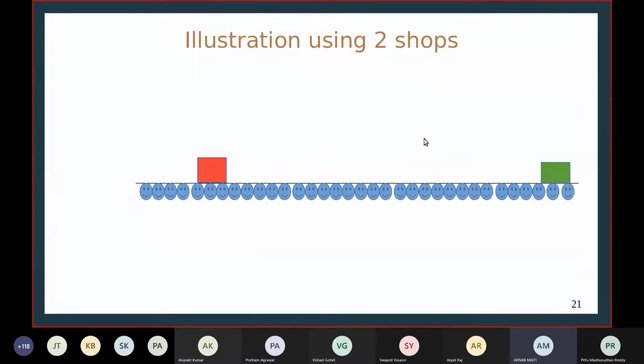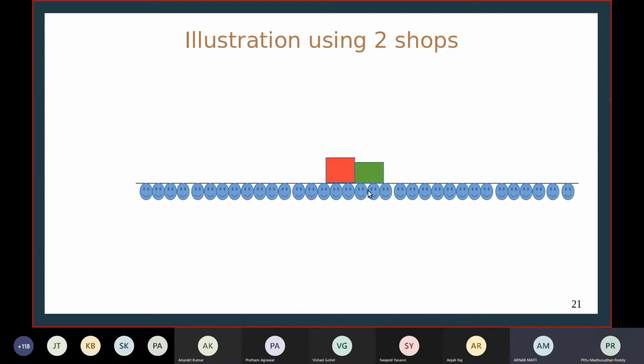So now you can see 60%. Assume it's 60%. All these guys will go here and half of the remaining will go here. So now it's an advantage for the red guy. Now the green guy sees this and will try to move even closer. So now more guys will be going to the green guy and fewer guys to the red guy. Then they repeat the same thing, and they continue doing this until they meet in the middle. Now if the red guy tries to move somewhere other than the middle point, then it will get fewer people.